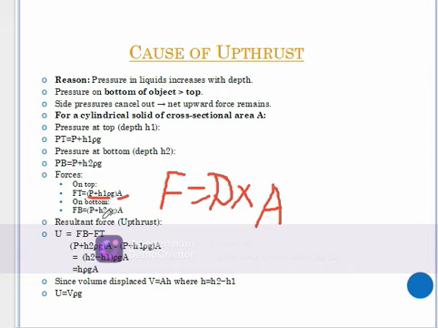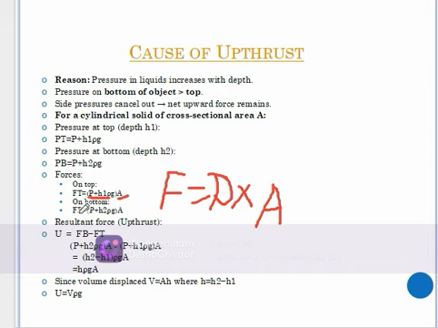Again, the force at the bottom will be given by the pressure at the bottom times the area of the cross-sectional cylindrical solid at the bottom. So now this gives us the total force at the top and the total force at the bottom.